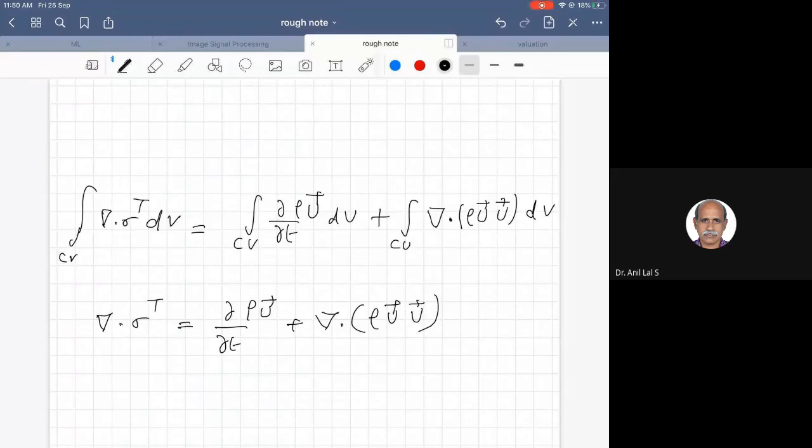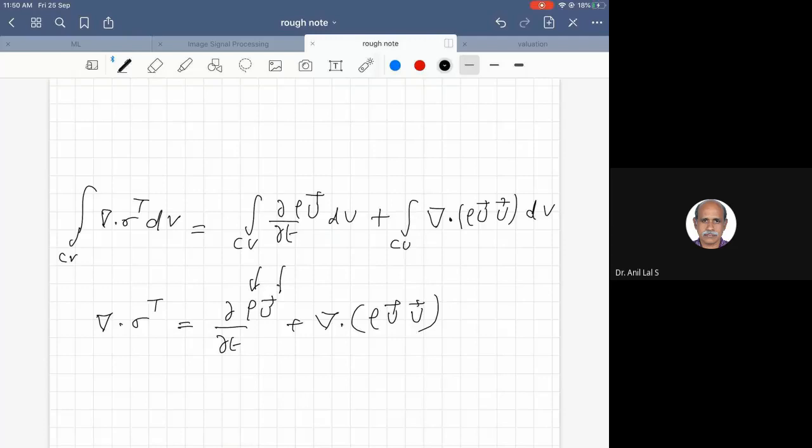On the right hand side you have kinematic quantities, and dynamic quantities also, since density is there.